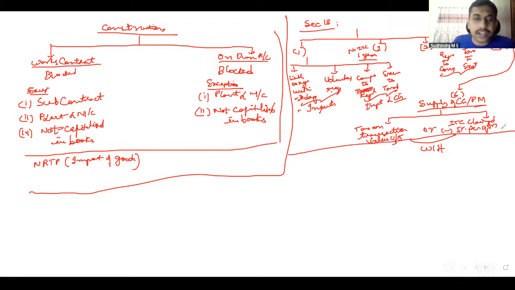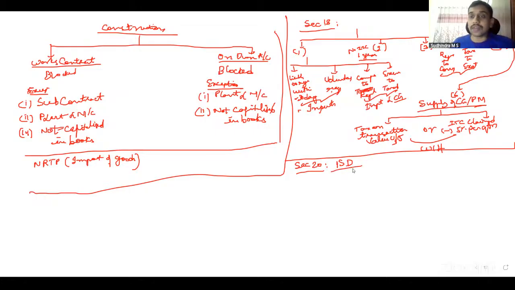Then section 19 related to job work, we'll come to it a little later. Section 20 talks about ISD, input service distributor. What does it tell us? Now it is compulsory. If you are receiving a common service applicable for more than one state or union territory where you have registrations, compulsorily you have to apply for an ISD. You have to take such invoice in the name of ISD and distribute. It is applicable only for distributing input services, not inputs and capital goods.